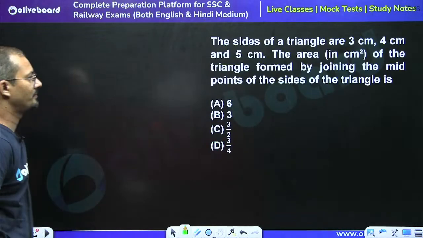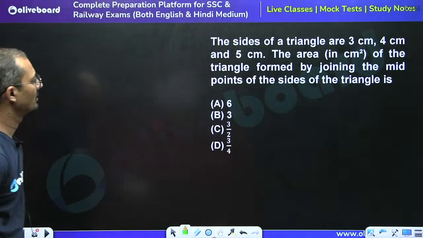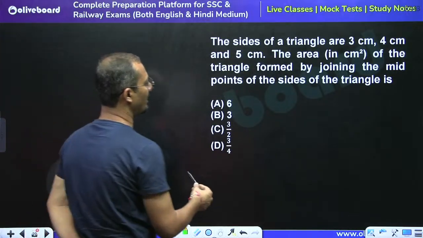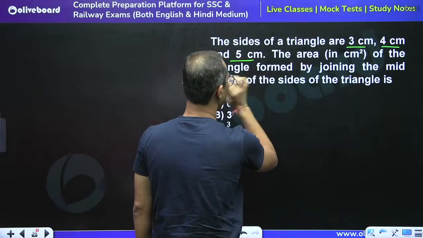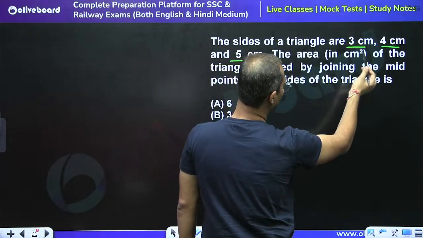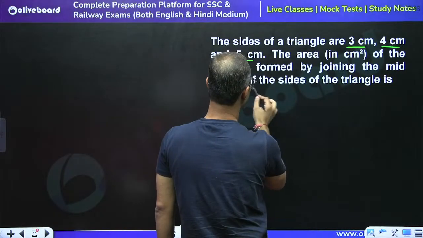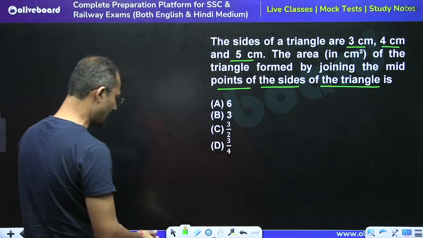Moving to next. Now tell me what is the answer for this question. One of the good question. The sides of a triangle are 3 centimeter, 4 centimeter and 5 centimeter. The area of the triangle formed by joining the midpoints of the sides is. Tell me what is the answer.